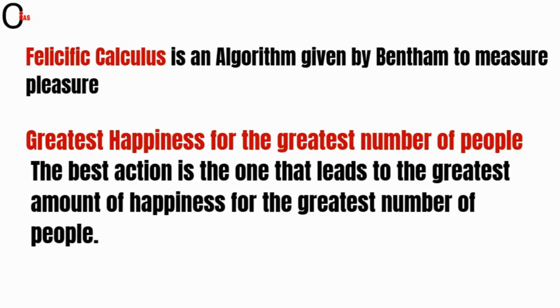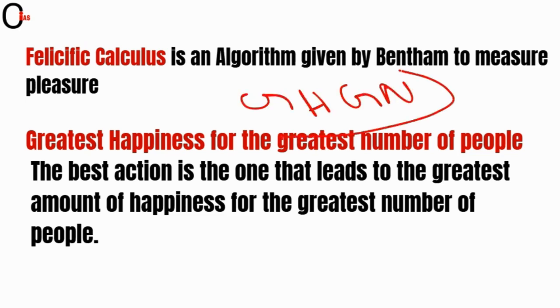And the next one is about the philosophic calculus, an algorithm given by Bentham to measure pleasure. Here, friends, Bentham devised a formula to measure the quantity of pleasures, known as the philosophic calculus. So basically, philosophic calculus means measuring the quantity of pleasures. And the next one is the greatest happiness for the greatest number of people. You can remember it as GHGN; in short, we call it GHGN. The best action is one that leads to the greatest amount of happiness for the greatest number of people.